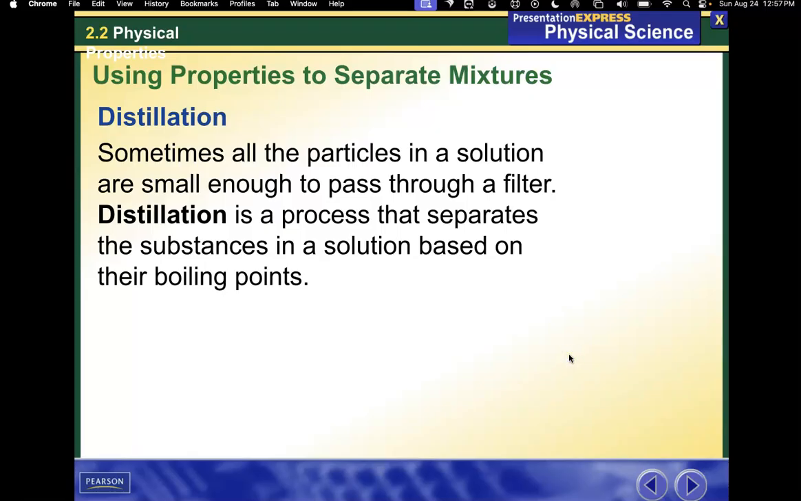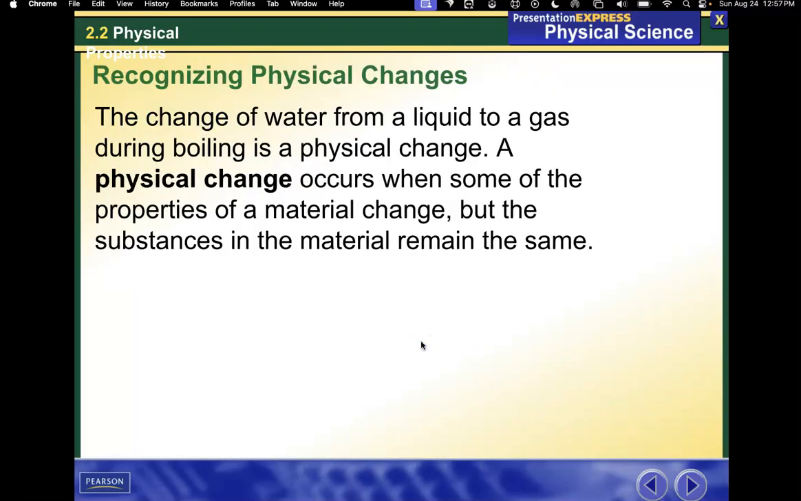Distillation. Sometimes all the particles in a solution are small enough to pass through a filter. Distillation is a process that separates the substances in a solution based on their boiling points. The change of water from a liquid to gas during boiling is a physical change.